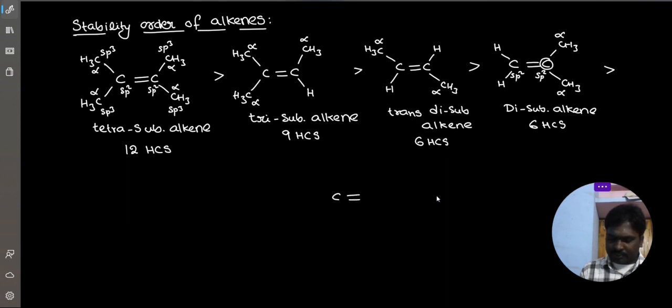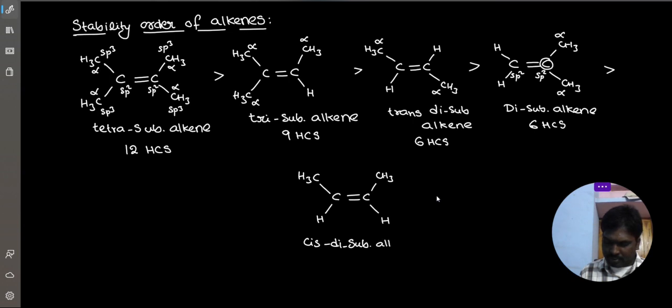Next one, cis disubstituted alkene. Cis means two identical alkyl groups are on the same side of the double bond. It is cis. Here also 6 alpha hydrogens, 6 hyperconjugated structures.